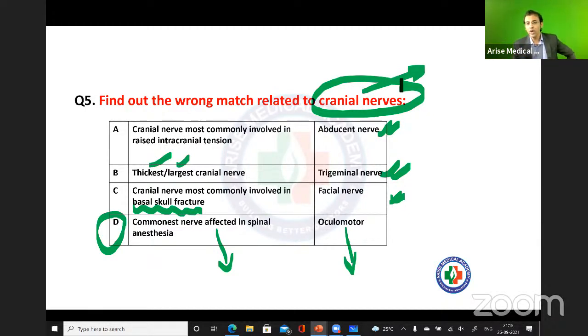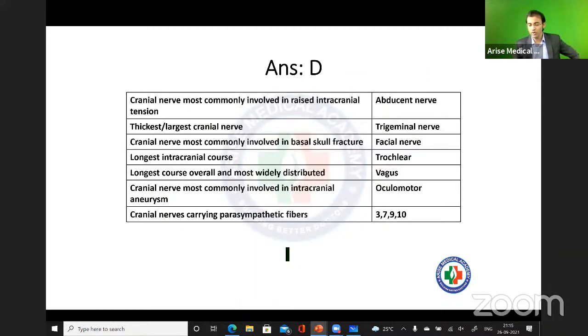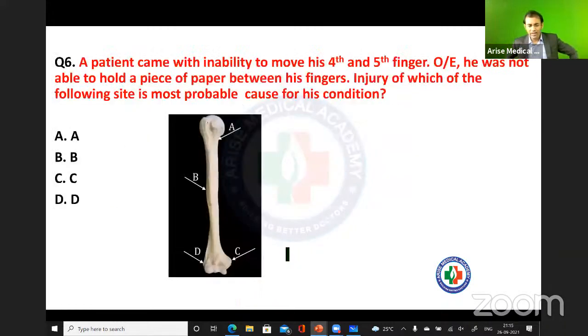Which one? Very good. Abducent nerve, sixth nerve, right? Abducent nerve is most commonly affected in spinal anesthesia. So answer is D here. D is the wrong match. Very good. Okay, fine. Next question for you people.